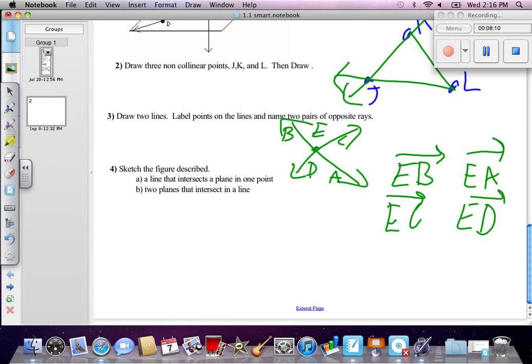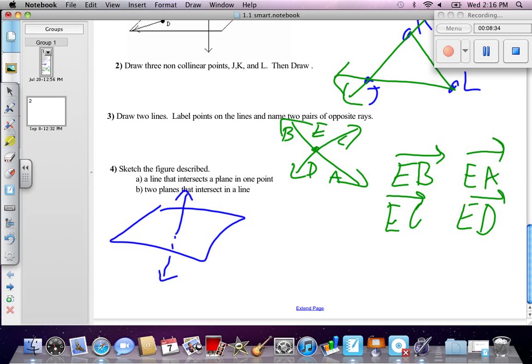We're going to sketch these things. Now, I am not an artist, but I will do my best, and I will describe what it looks like if you can't understand it. We're going to draw a line that intersects a plane at one point. So here's my plane. It's kind of like a piece of paper. Here's my line. It's kind of like a pencil stuck through the piece of paper.